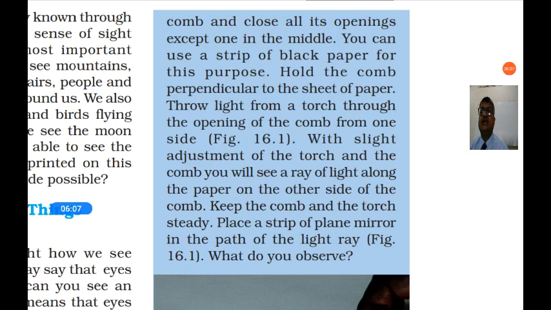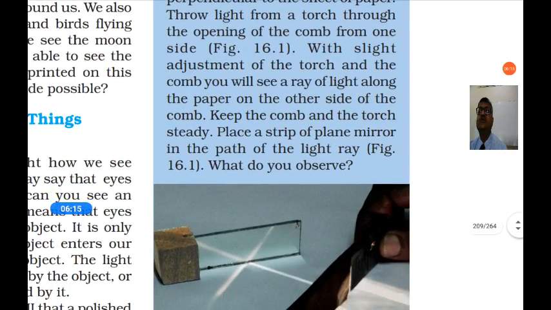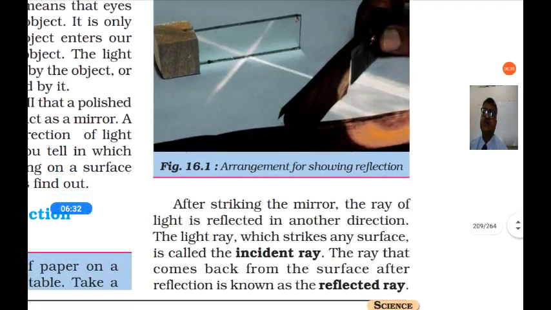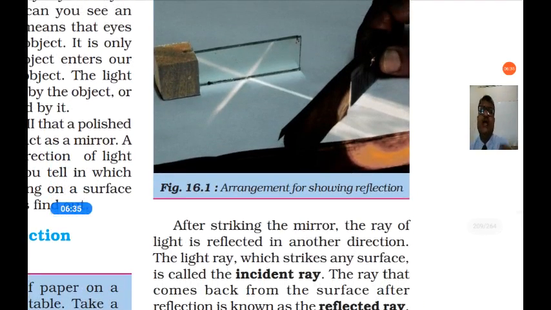Throw light from a torch through the opening of the comb from one side. With slight adjustment of the torch and the comb, you will see a ray of light along the paper on the other side of the comb. Keep the comb and torch steady. Place a strip of plain mirror in the path of the ray. What do you observe? You can also take a laser light, which is available nowadays. Using laser light, you can direct the light on a mirror and see in which direction the light reflects.